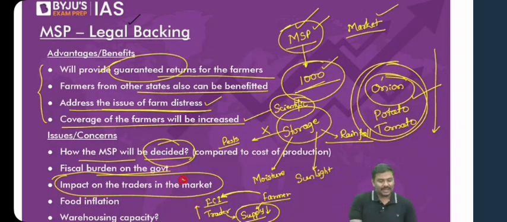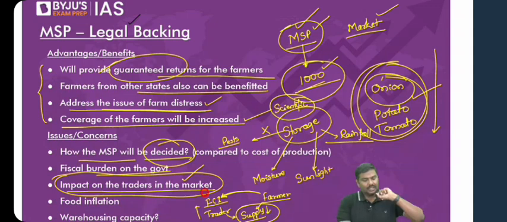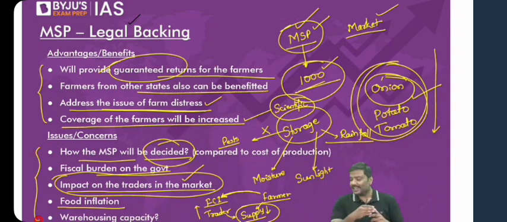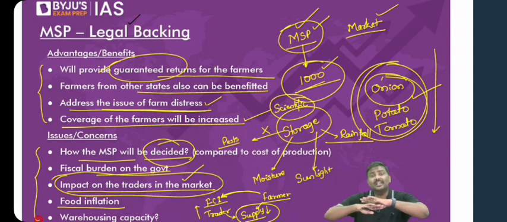Now, it will have a huge impact on the purchasing activity of the traders, point one. Second, it might even cause food inflation in the market. It could simply contribute to food inflation. So, these are some of the very important issues or concerns related to providing guaranteed MSP, or legally guaranteed MSP, to the farmers. And that's the precise reason, again I'll repeat it, as of now, we do not have a legal backing to MSP.